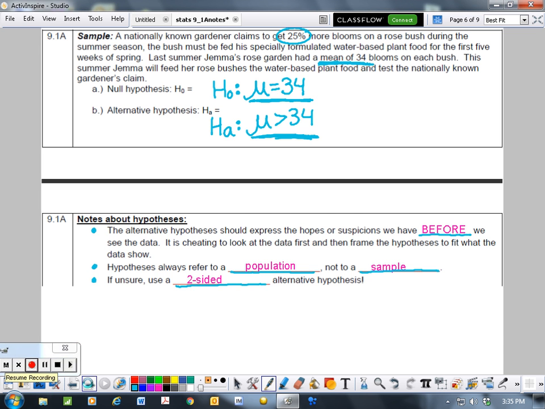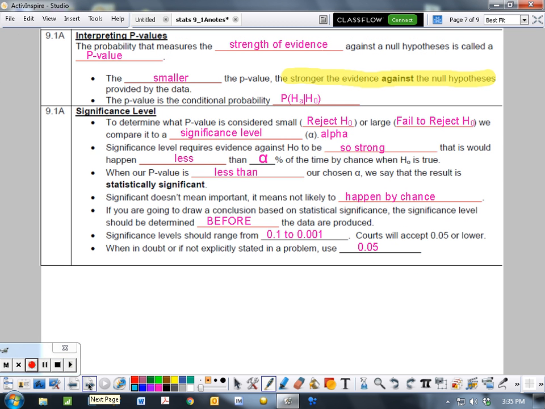Okay, so now we're going to go ahead and move on to talking about p-values. P-values are really just probability values, and it's the probability that measures the strength of the evidence. So again, what's the probability of this occurring if H0 is true? The strength of evidence against the null hypothesis is called the p-value. The smaller your p-value, the stronger your evidence against the null hypothesis.